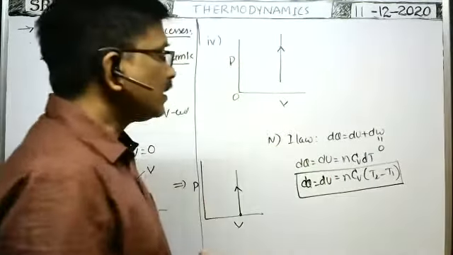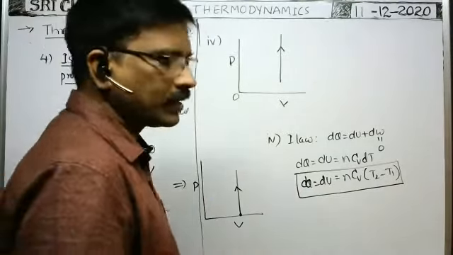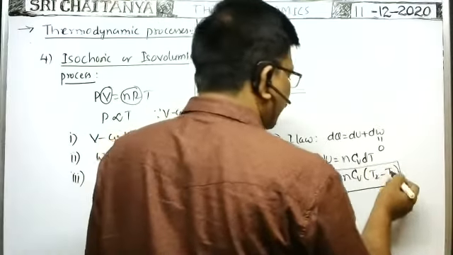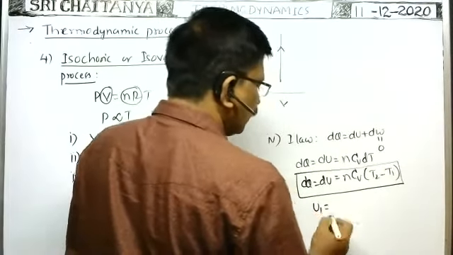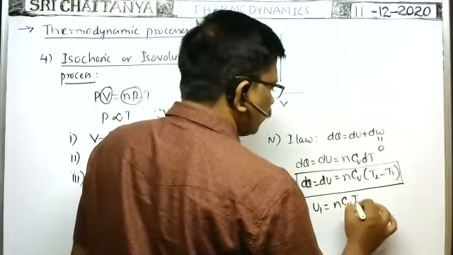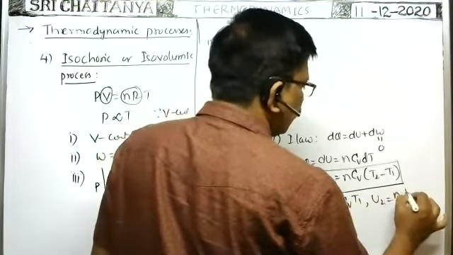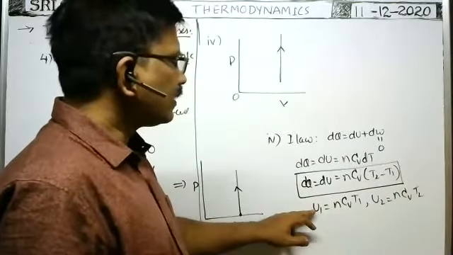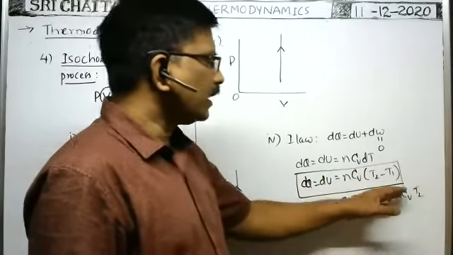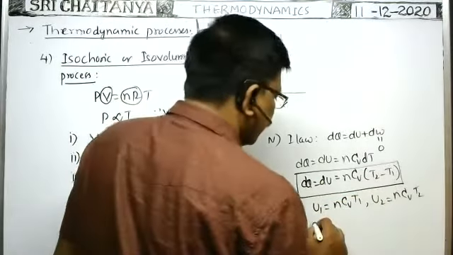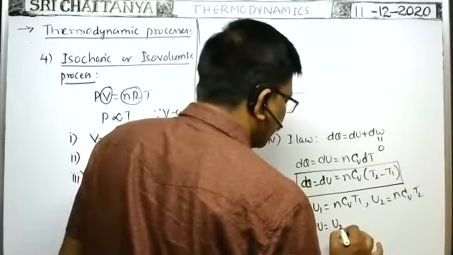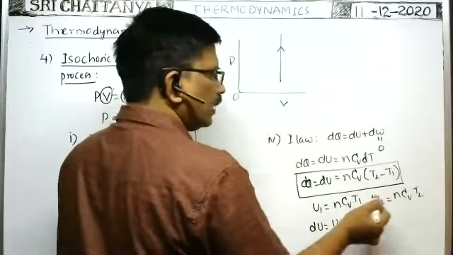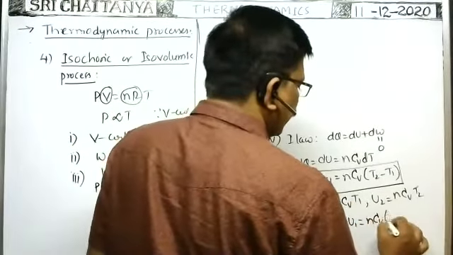Sometimes they may ask, what is the internal energy of the gas at a temperature T? Suppose the initial temperature is T1. At that temperature, U1 is equal to nCv T1. U2 is equal to nCv T2. At a temperature T1, the internal energy is U1. At a temperature T2, the internal energy is U2. Then the change in internal energy is equal to final internal energy minus initial internal energy, that is U2 minus U1. In both the terms, we can take nCv common, then T2 minus T1.